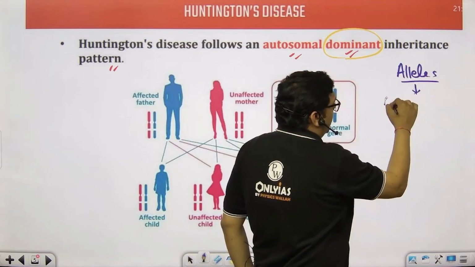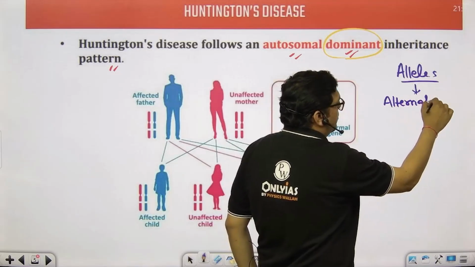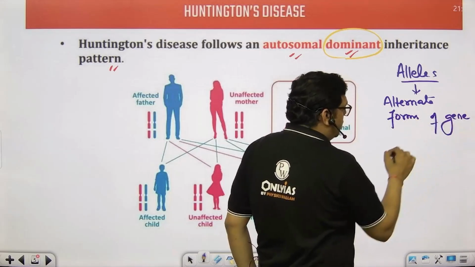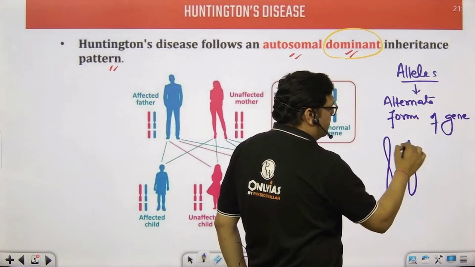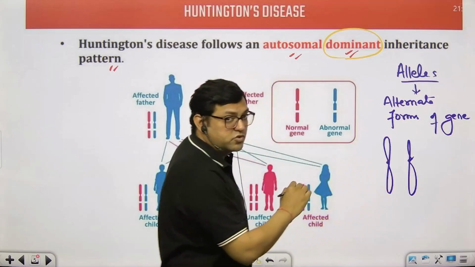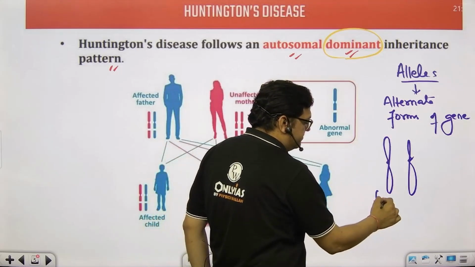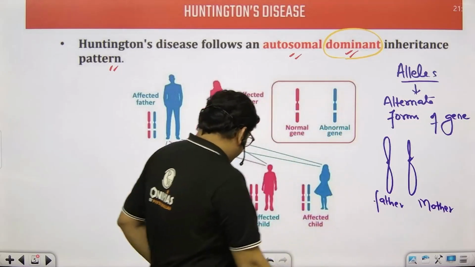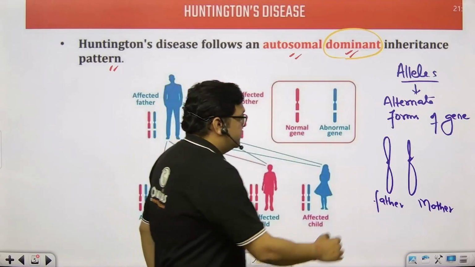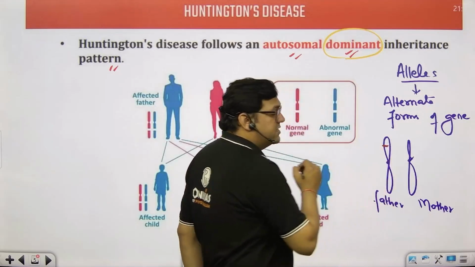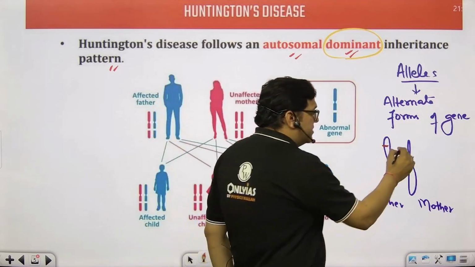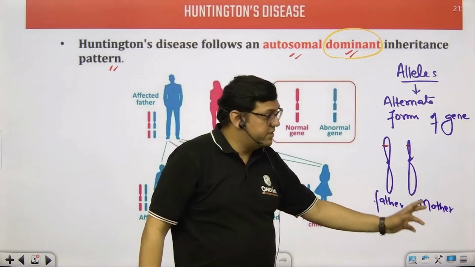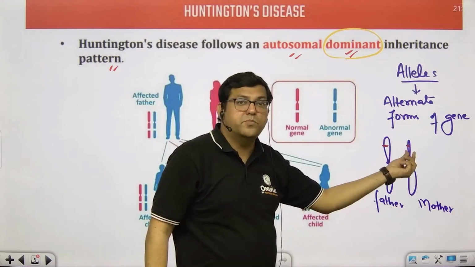The alleles are alternate forms of a gene, and we know that one chromosome we get from the father, and the other chromosome we get from the mother. So let us suppose this particular gene is present here, on the chromosome that has been inherited from the father, and let us suppose on this particular chromosome, the same chromosome that we are getting from the mother, the gene is again at the same loci, same position.